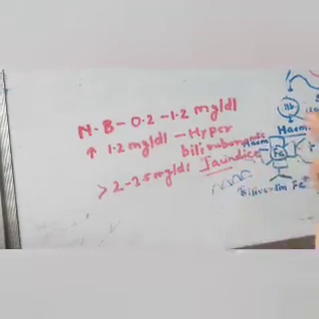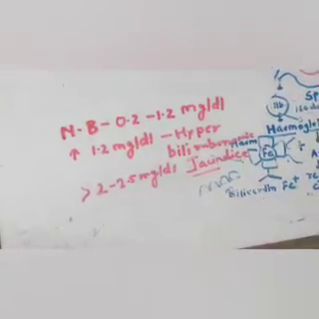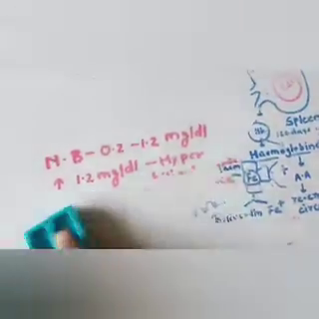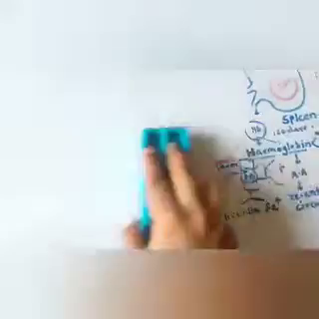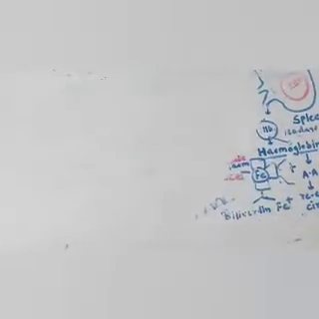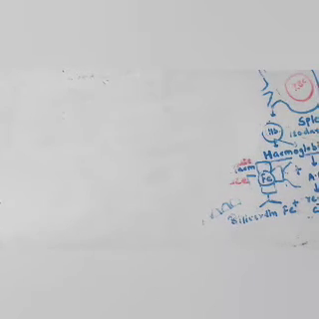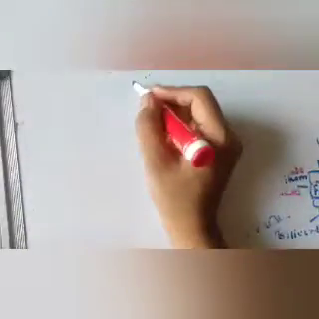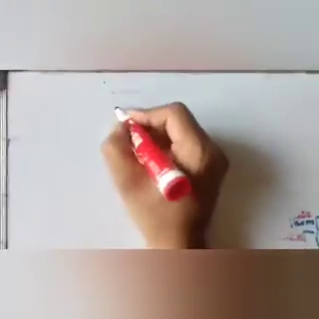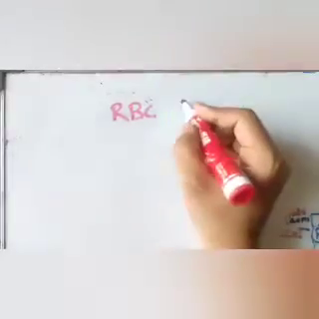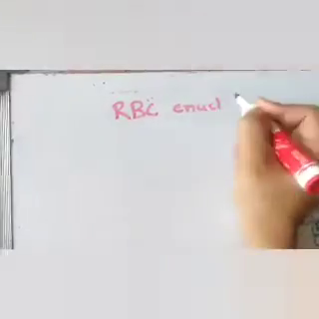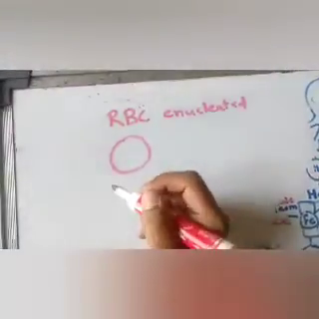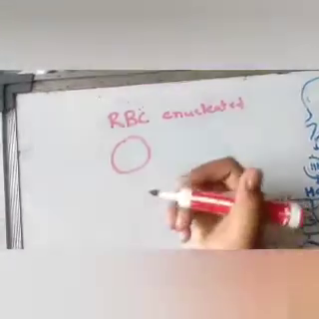So jaundice is basically the yellow pigmentation of the skin or the sclera. Bilirubin is a product of the breakdown of hemoglobin. And why does hemoglobin break down? Because RBCs break down after 120 days. Everybody knows that adult RBC is enucleated, meaning RBC doesn't have a nucleus. If RBC doesn't have a nucleus, it doesn't have DNA or RNA.